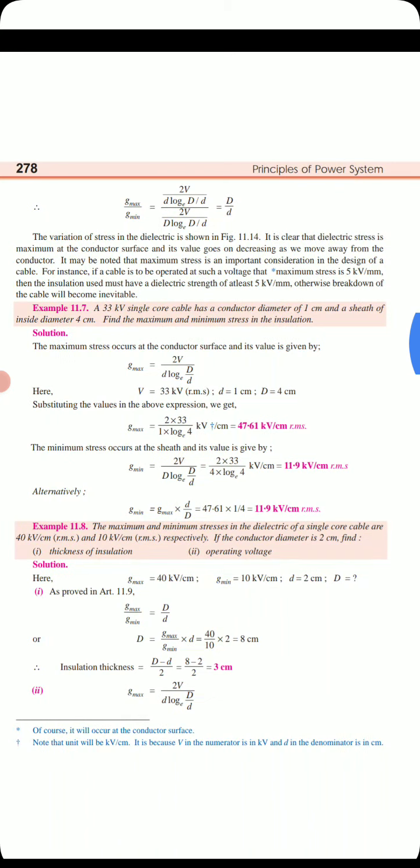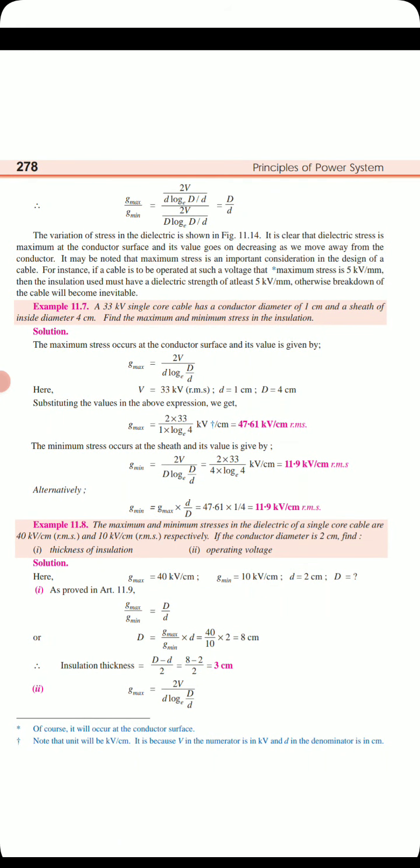We will see one problem here. A 33 kV single core cable has a conductor diameter of 1 cm and a sheath of inside diameter 4 cm. Find the maximum and minimum stress in the insulation. The maximum stress occurs at the conductor surface and is given by G max. We know that V is equal to 33 kV RMS. The values are given: conductor diameter small d is 1 centimeter, capital D is 4 centimeter. If you put those values here, we get a G max of 47.61 kV per centimeter RMS.